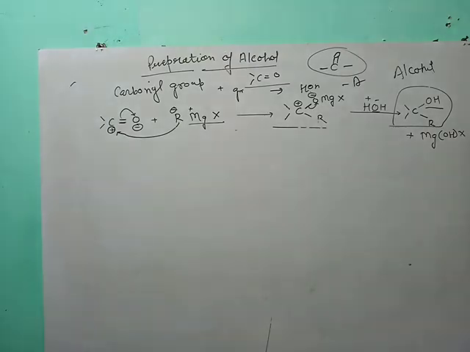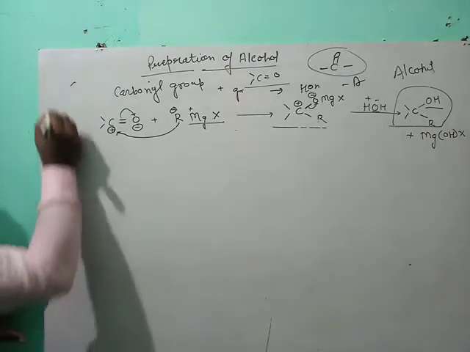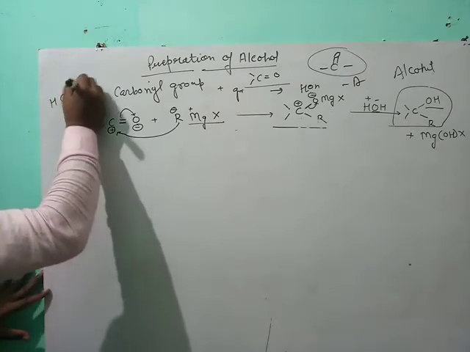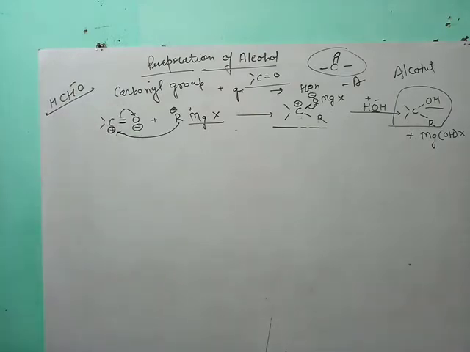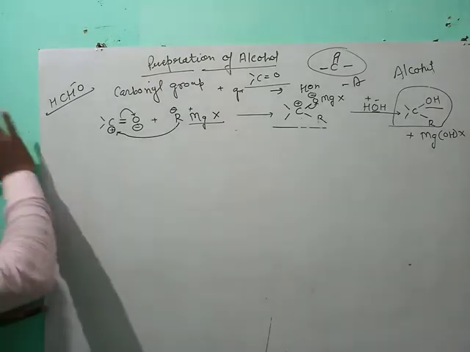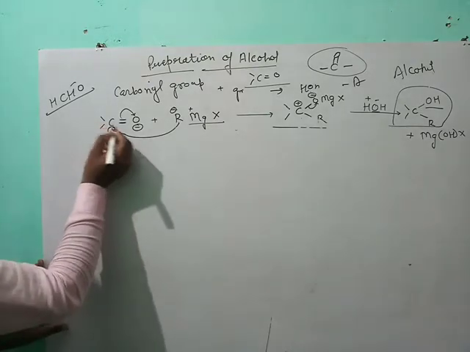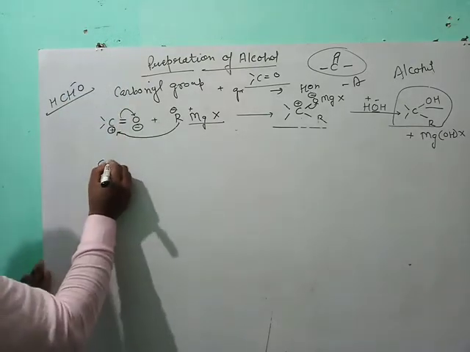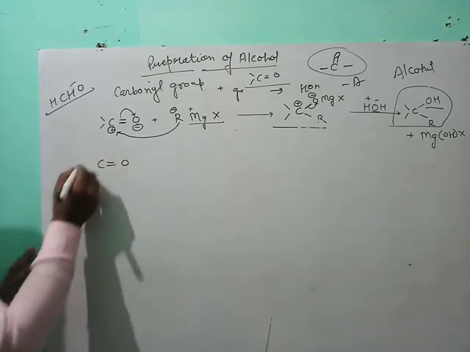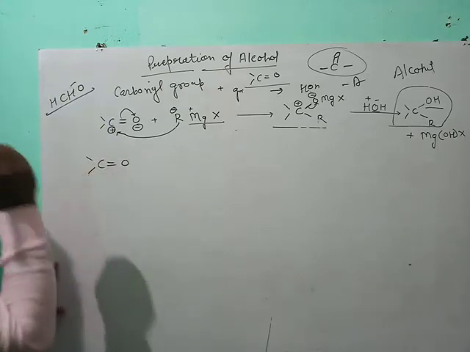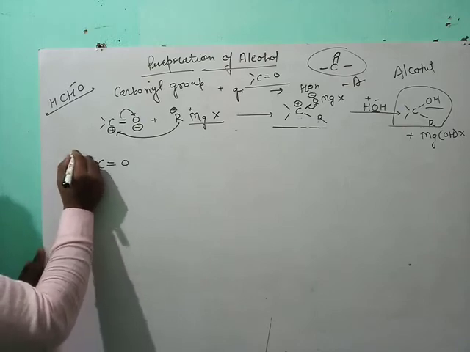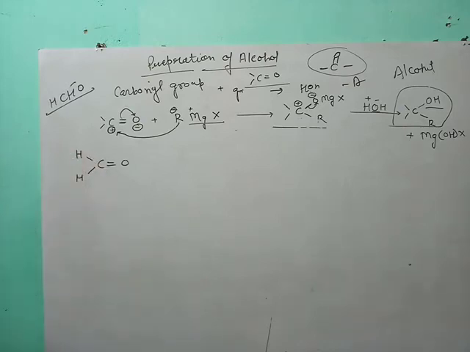When we take a special type of compound, we take formaldehyde. Formaldehyde is HCHO. This can be written as the carbonyl, C double bond O, and two valences of carbon are free. Here we have the hydrogens. It forms HCHO. This is formaldehyde.